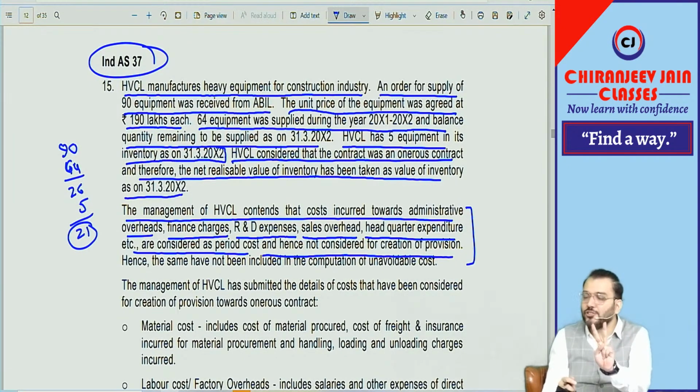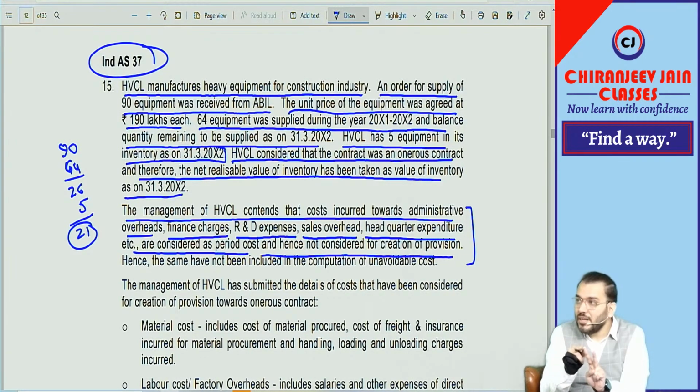There are two types of cost. One is known as incremental cost. Incremental cost means those costs which will be incurred only when you manufacture such goods. Correct? Are you getting what I am saying? Correct. And there are some costs which will be incurred even though you are not manufacturing.